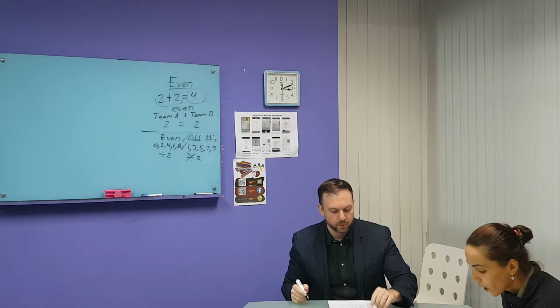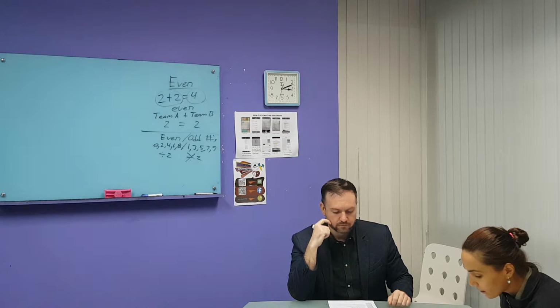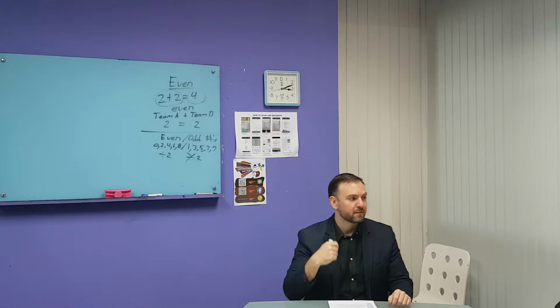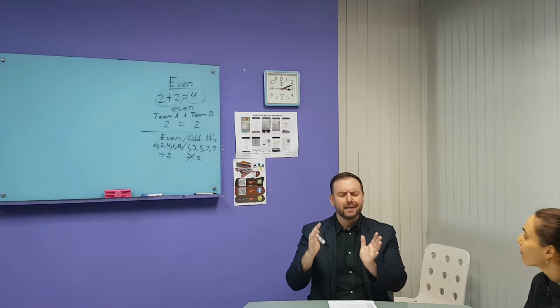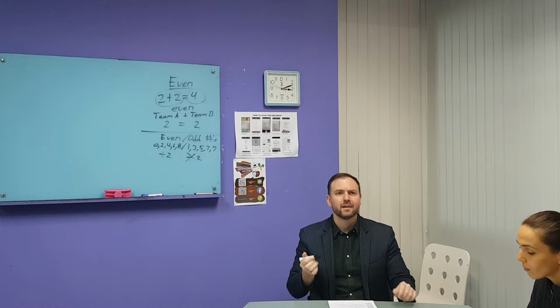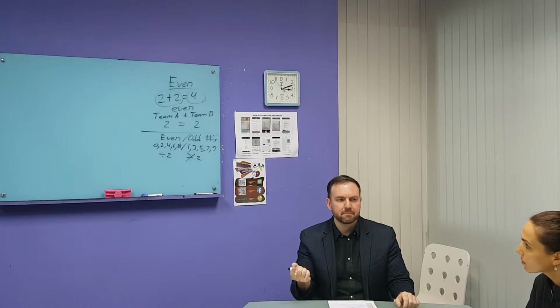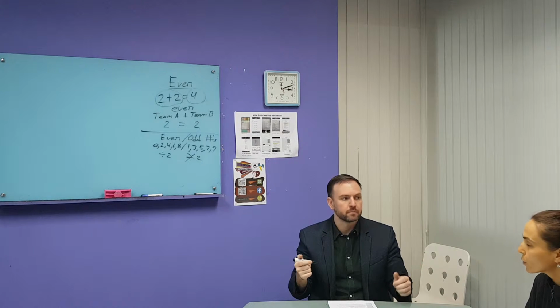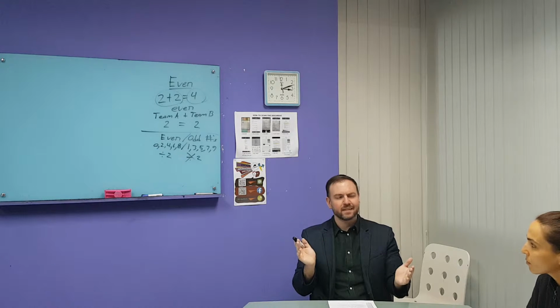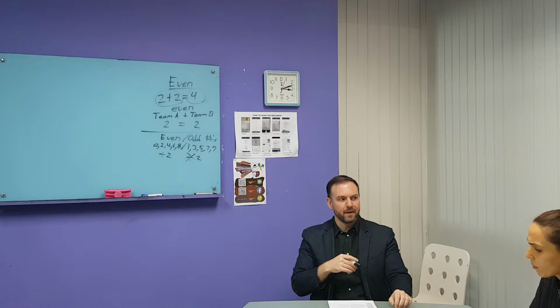So go ahead, read the next part. We use "even" to say that something is unusual or surprising. It is not unusual to have a TV set in the bathroom. Right? So to have a TV in every room, even the bathroom, you would expect a TV in the living room. You would expect a TV in the bedroom. But in the bathroom, that is unusual. So, even in the bathroom. Okay. All right, let's look at some more examples.